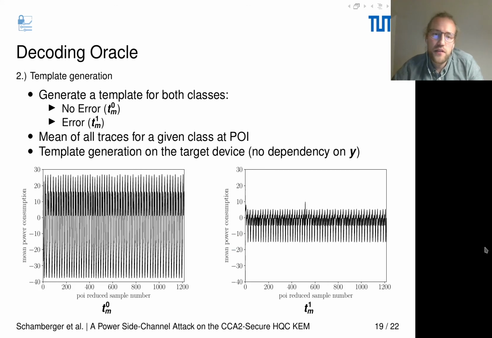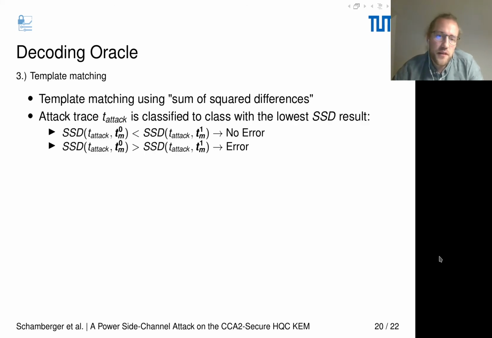In the second step, we have the template generation. We need to generate a template for both classes, so no error or an error, and the template generation is simply the computation of the mean of all traces for a given class at the found points of interest. Again, the template generation can be done directly on the target device as there's no dependency on y. Here we can see the template for the class no error, and here we can see the template for the class with an error.